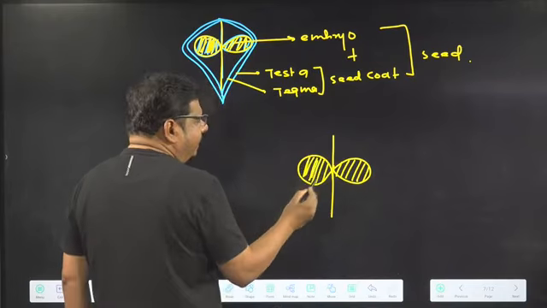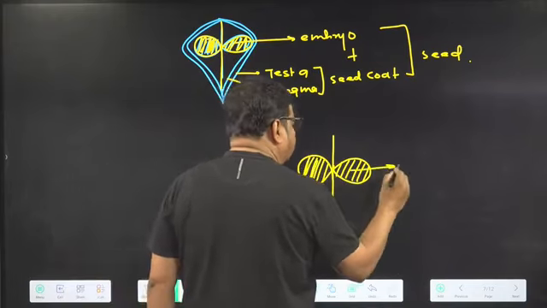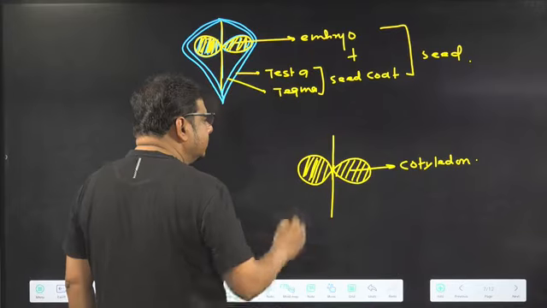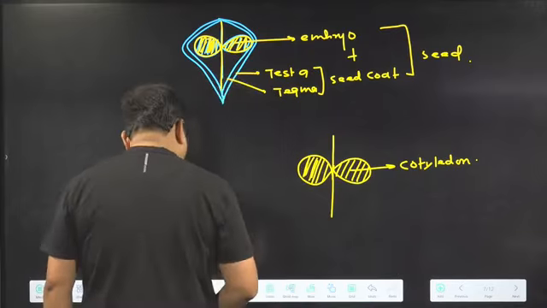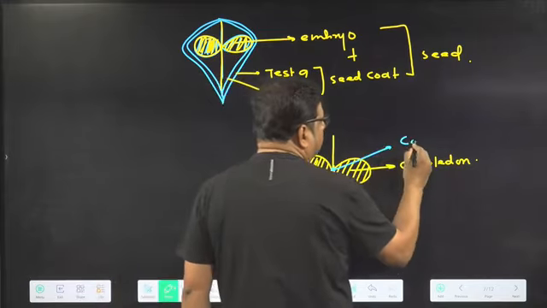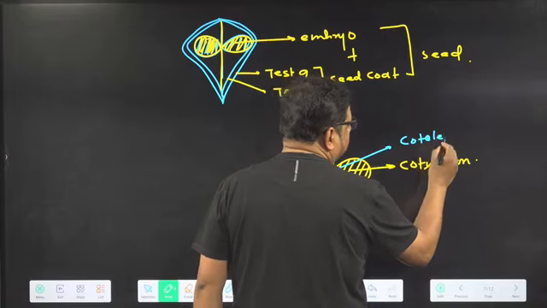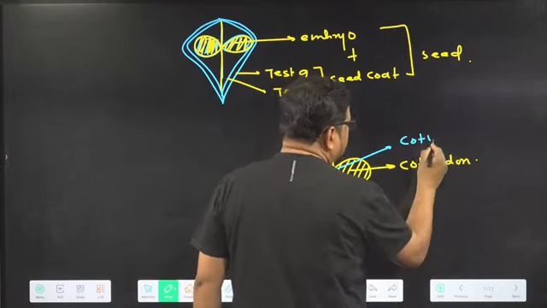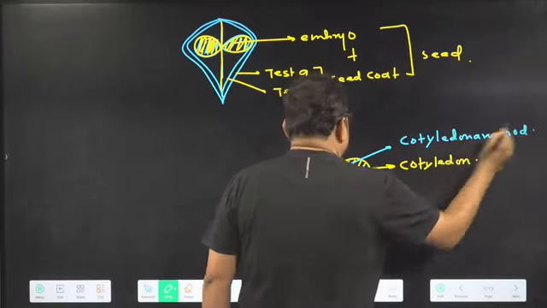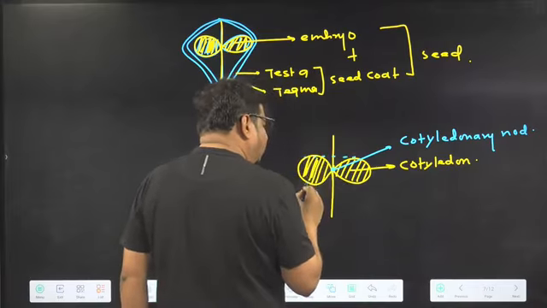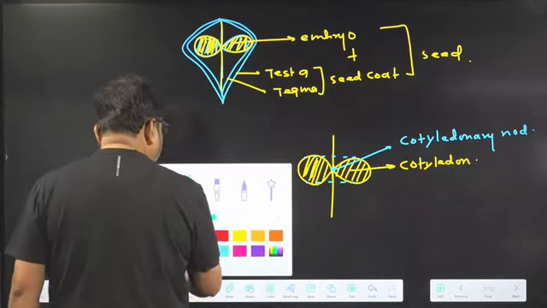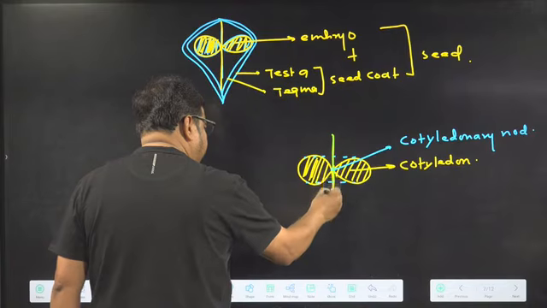These two flattened leaf-like structures are called cotyledons. This part where the cotyledons attach is called the cotyledonary node. Now these are the embryo parts, and I am using another color to differentiate this line.